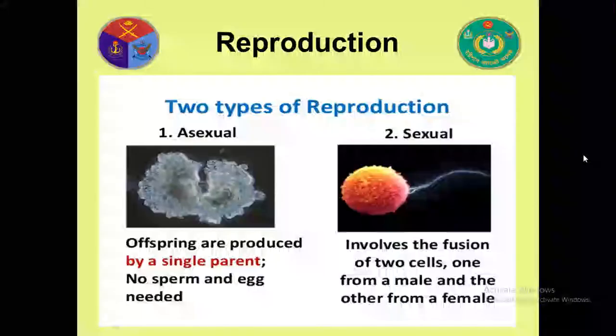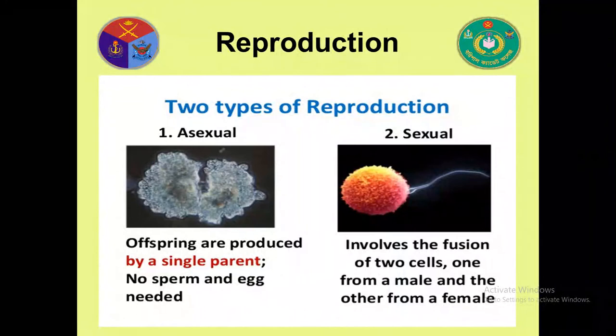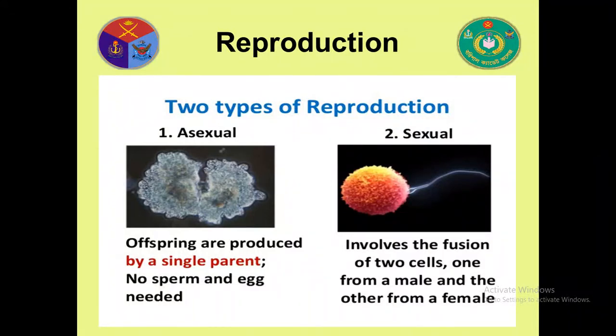Reproduction is of two types. One is asexual, another is sexual. Asexual means offspring are produced by a single parent, no sperm and egg needed. But sexual reproduction involves the fusion of two cells, one from a male that is called sperm and another from a female that is called ovum. So both are needed in sexual reproduction.